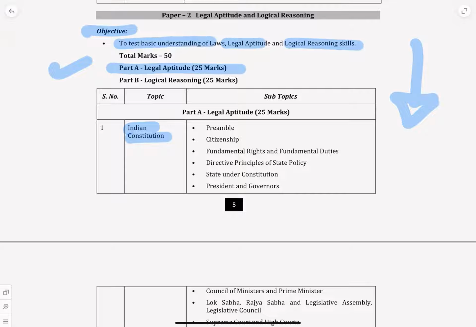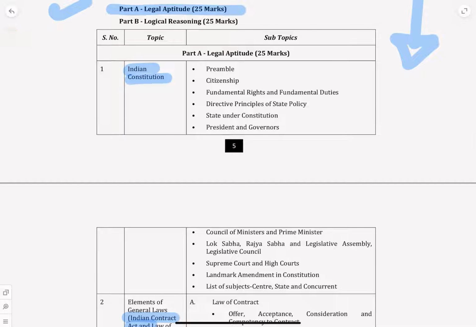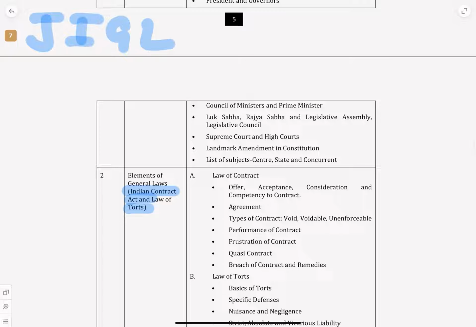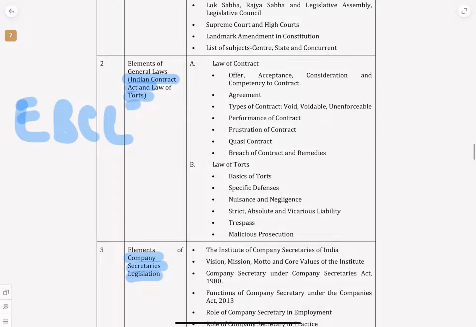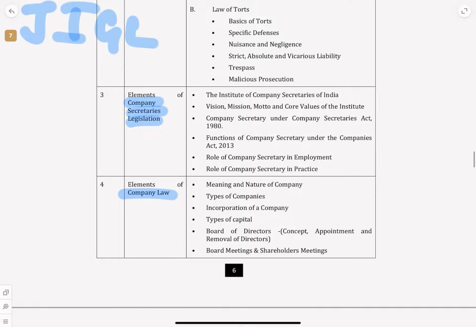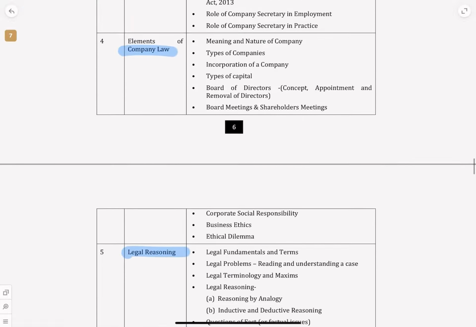But here, please understand one very interesting thing. When you study legal aptitude for 25 marks, you're actually studying some subjects of CS Executive already. In CS Executive, we have JIGL, which is in module 1, the first paper. There you have Indian Constitution. Then in EBCL, Economic, Business and Commercial Laws, you have the Indian Contract Act. Then torts is there again in JIGL, correct? Then in company law, we have elements of company law and elements of company secretary legislation. All this is there in company law.